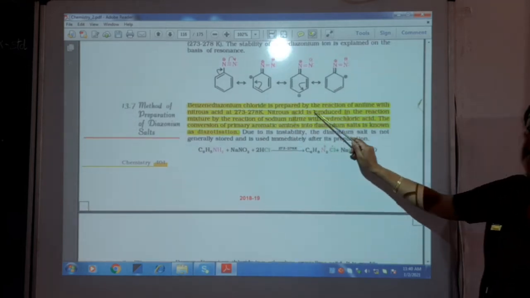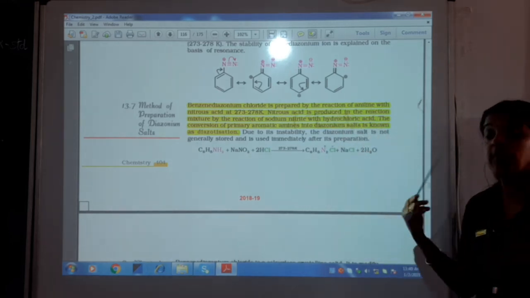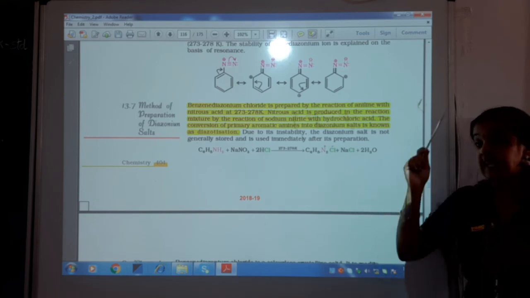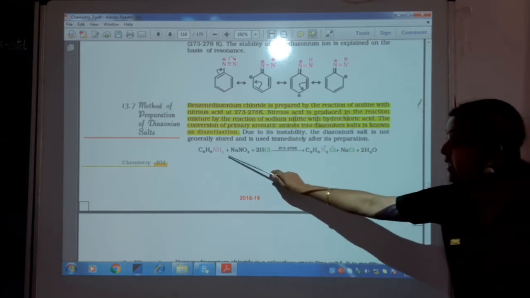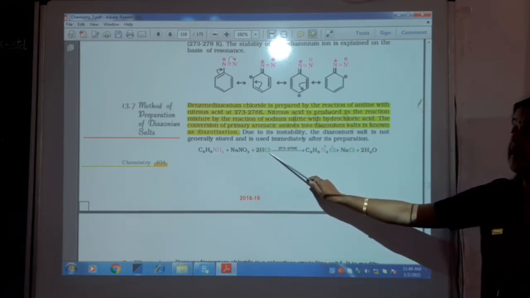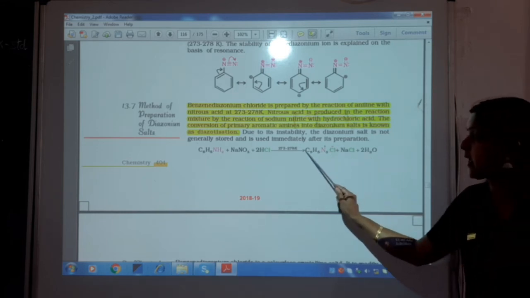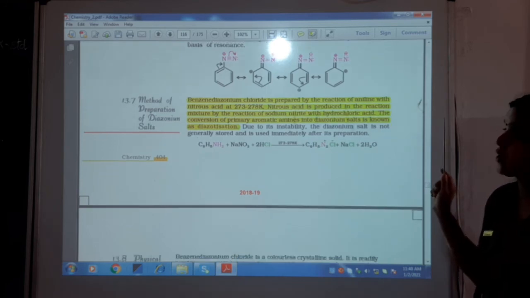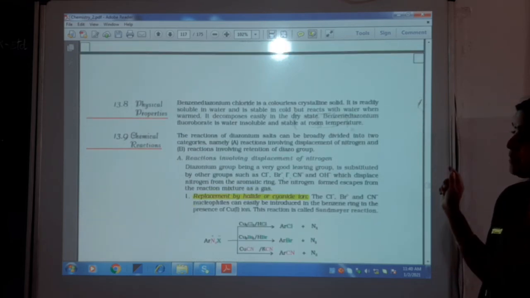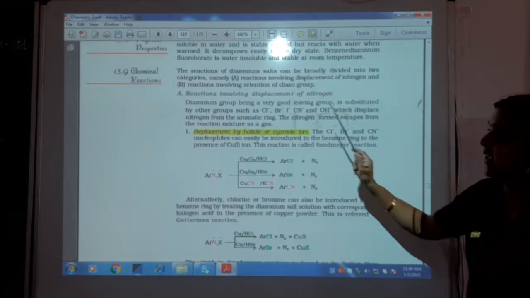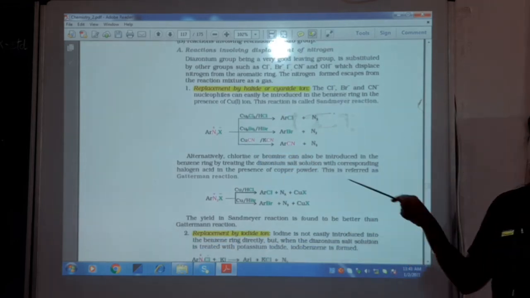Benzene diazonium chloride is prepared by the reaction of aniline with sodium nitrite and HCl. You remember we studied Sandmeyer's reaction in haloalkanes and haloarenes. Same thing happens here: aniline with sodium nitrite and HCl, you get benzene diazonium salt plus sodium chloride. So this is my benzene diazonium salt which is prepared. That reaction is called diazotization.